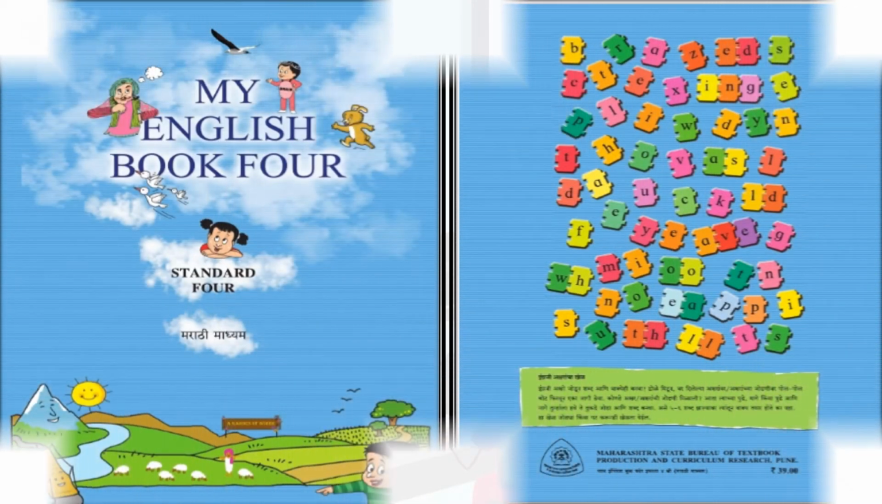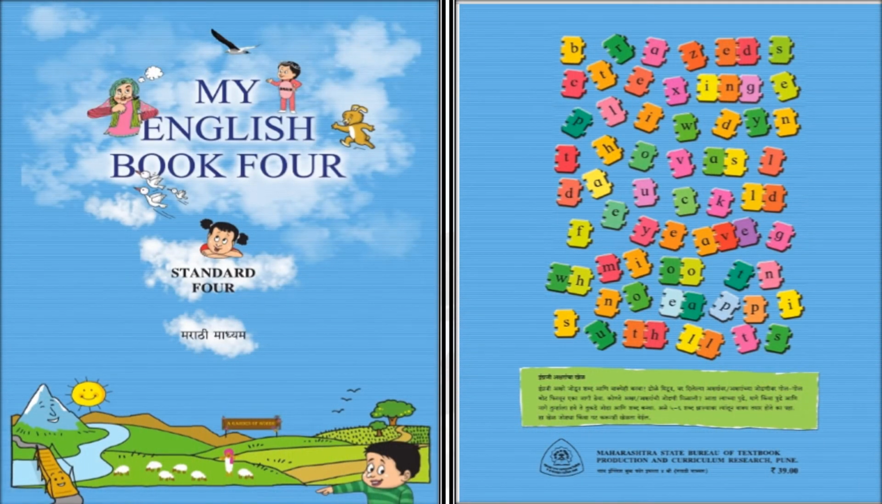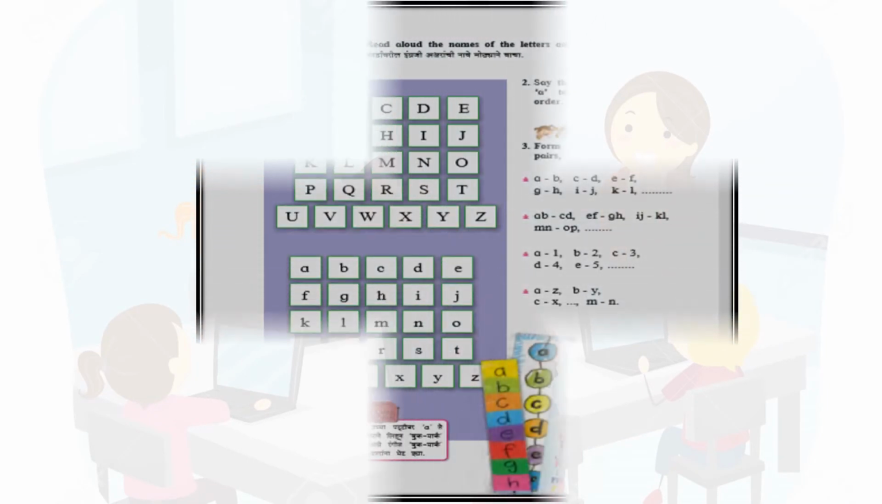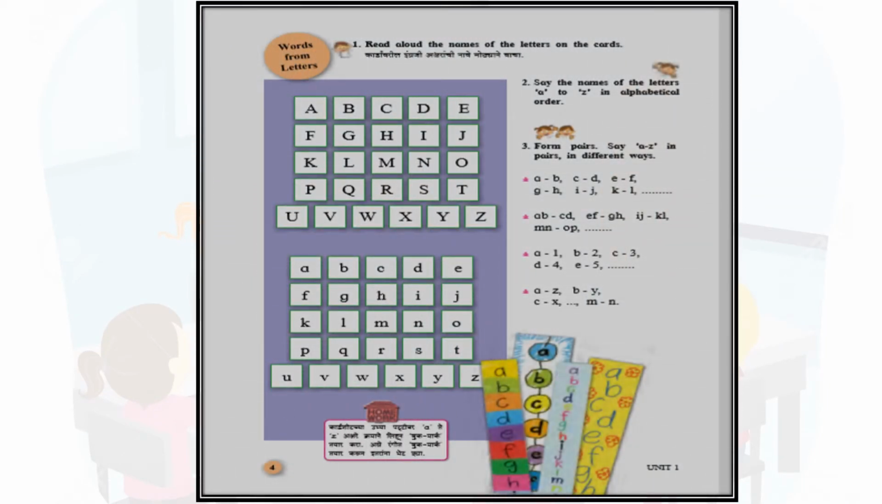This year, together we will learn the subject English. The Standard 4 English book is called My English Book 4. In this book, there are various different and very interesting activities which we are going to do together. So we will begin that on page number 4, and the name of the activity is Words from Letters.